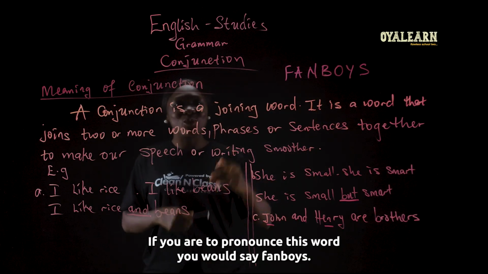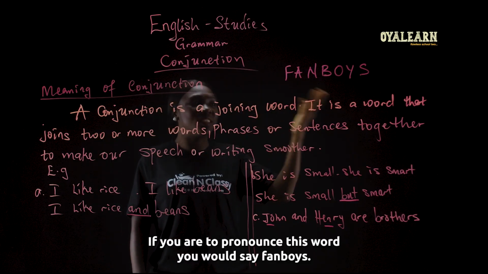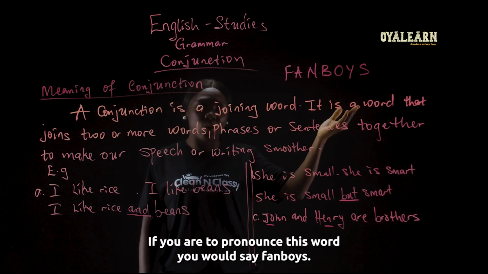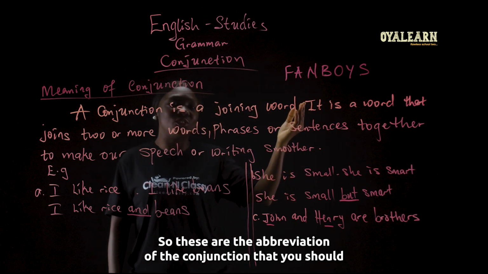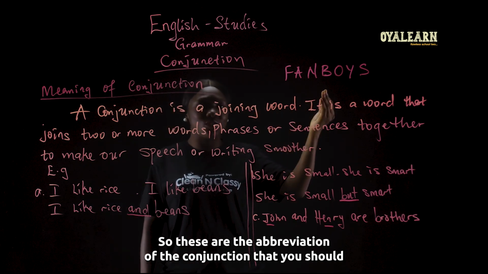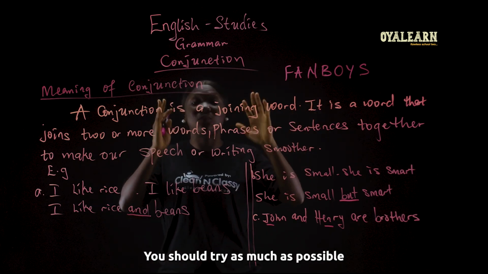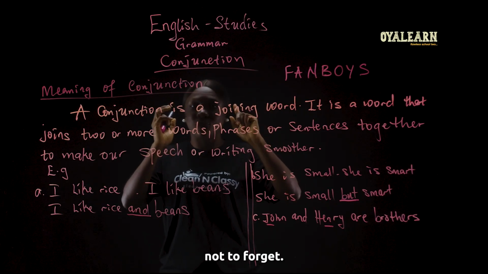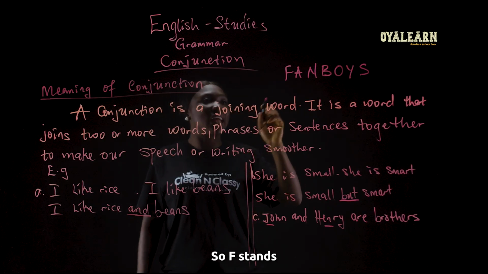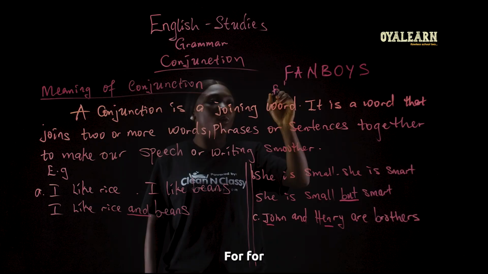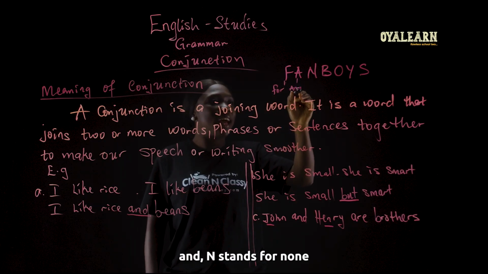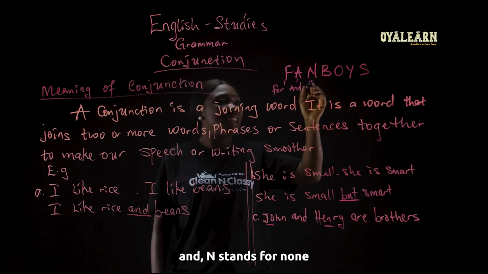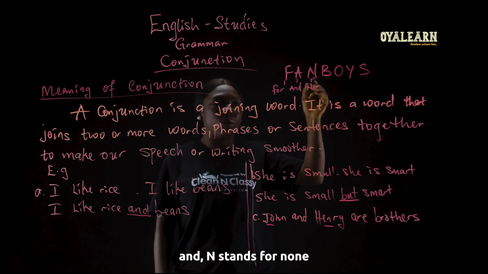FANBOYS. If you are to pronounce this word, you would say "fan boys." So these are the abbreviation of the conjunctions that you should try as much as possible not to forget. So F stands for "for." A stands for "and." N stands for "nor."